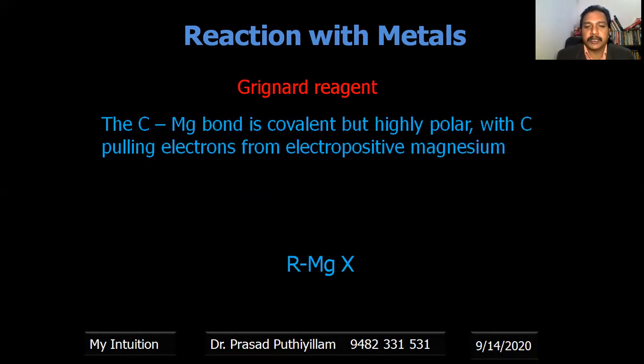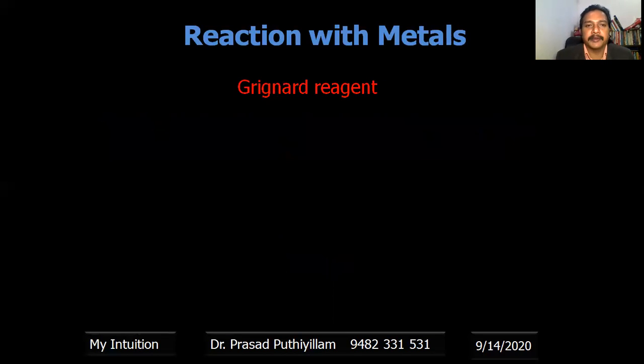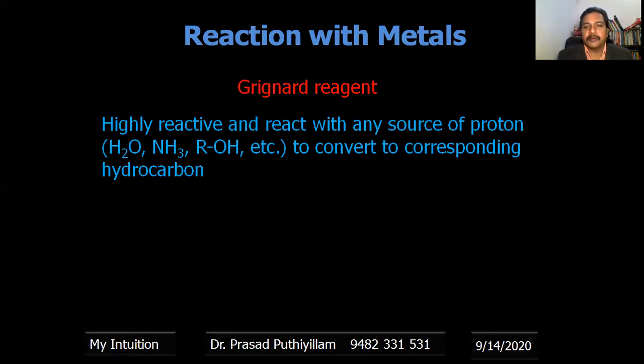So I can represent it with a partial negative charge on carbon and a partial positive charge on magnesium. Whereas the magnesium halide bond is ionic in nature, meaning the halide carries a negative charge. Because of this electron pulling effect, the Grignard reagent is very highly reactive.